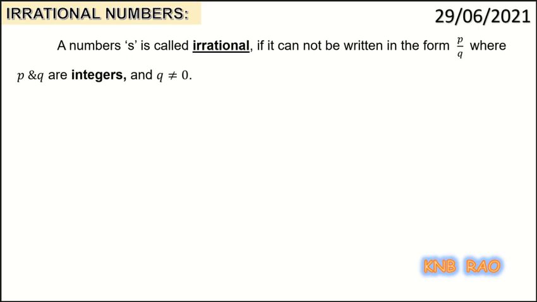The definition of irrational numbers, children, pause the screen and note down this definition, a very important definition. So, a number S is called irrational. Here the word numbers has become singular. So, let me,